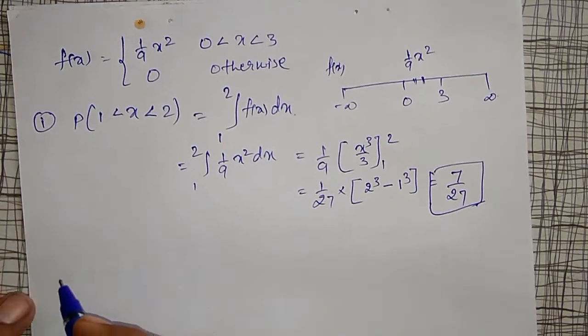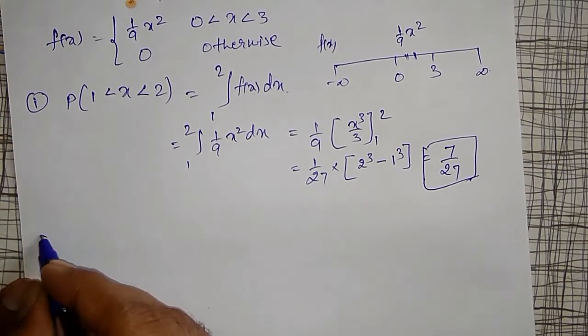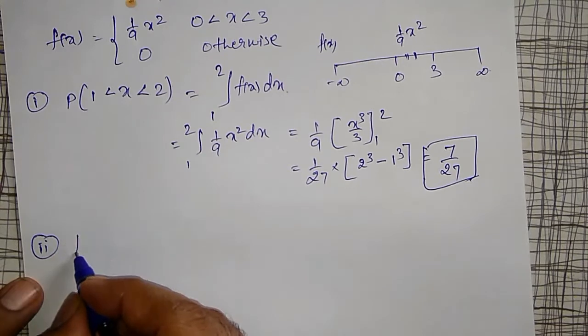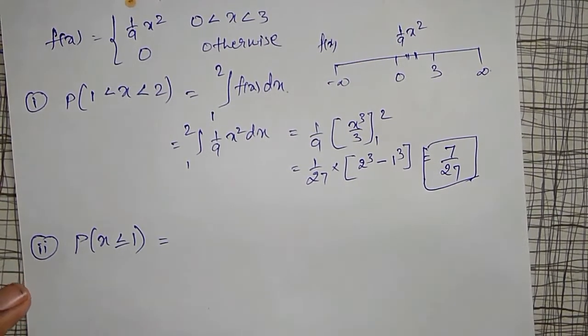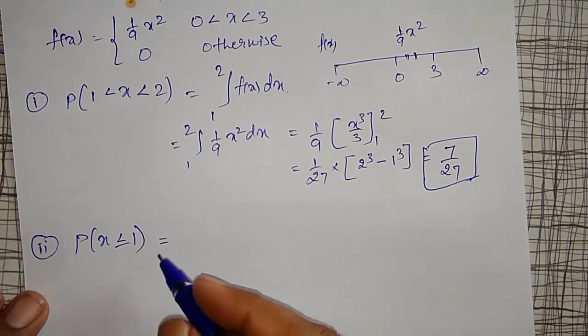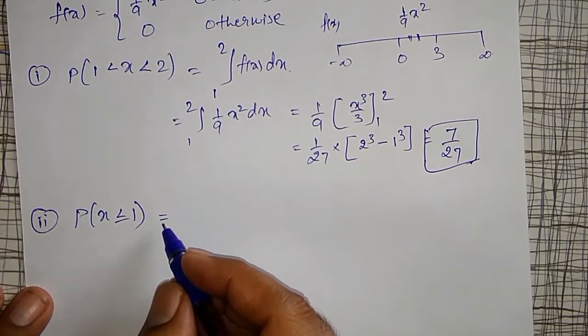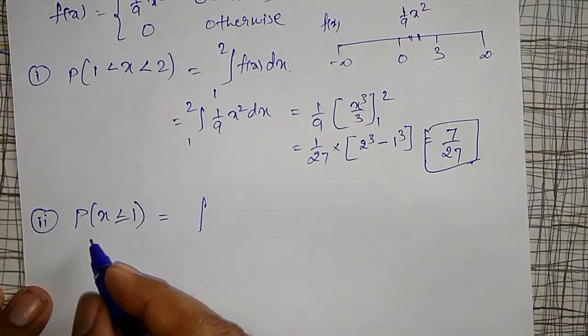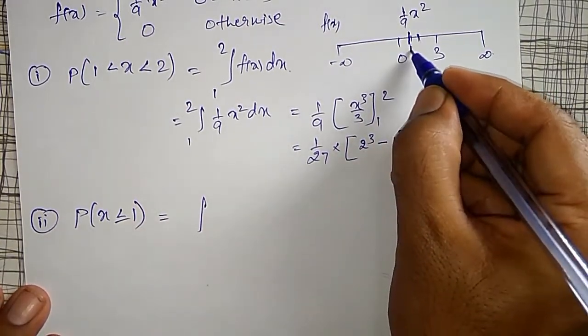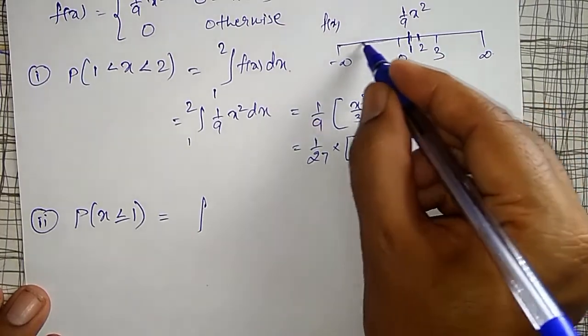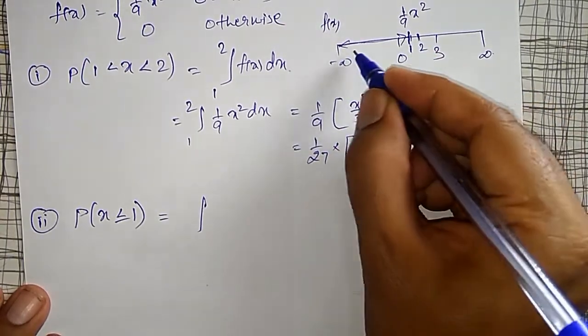Like that, the second one I will select to compute is the probability of x less than or equal to 1. To find this, according to the definition of the cumulative distribution function, it starts from less than 1. x equal to 1 is here, 2 is here, therefore less than 1, everything I have to include.